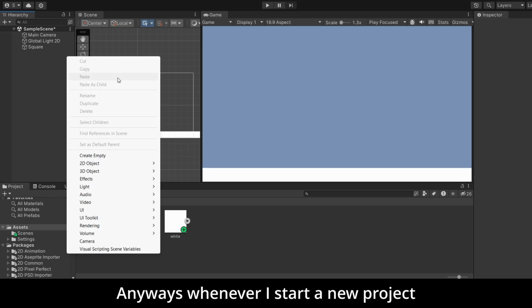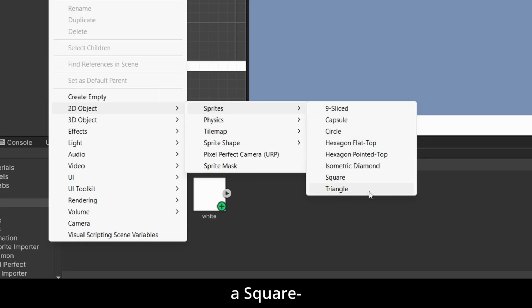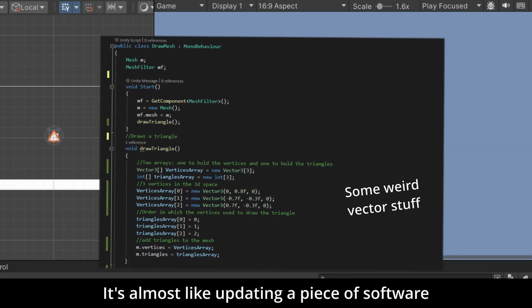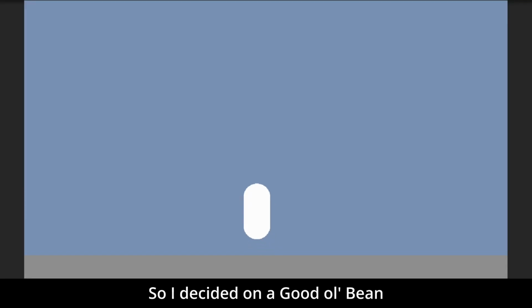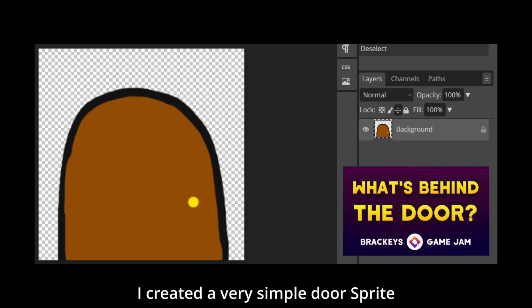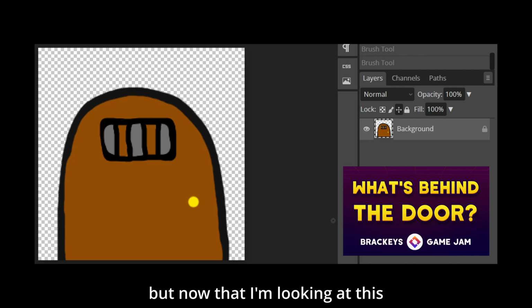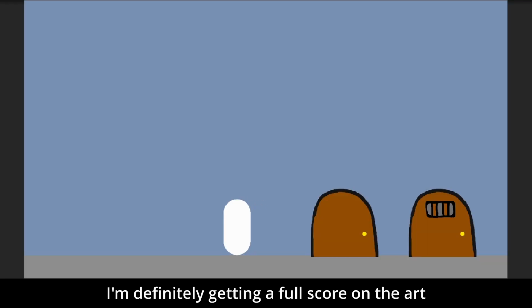Anyways, whenever I start a new project, first thing I do is make a sprite. This can be a circle, a square, a triangle. Impossible. So I decided on a good old bean and added basic player movement. And to fit in with the theme, I created a very simple door sprite and another variation which you can peek through. But now that I'm looking at this, I realise I should have probably used a reference. I'm definitely getting a full score on the art.